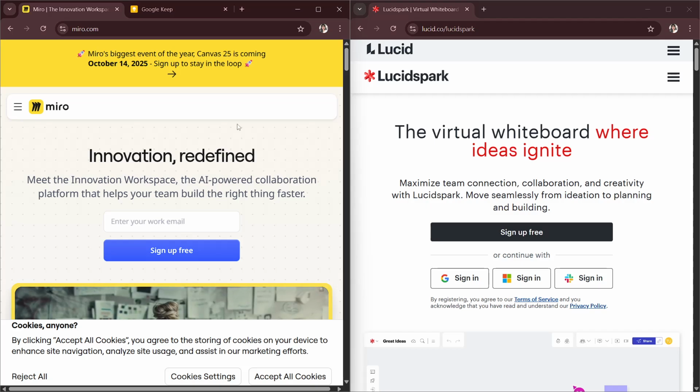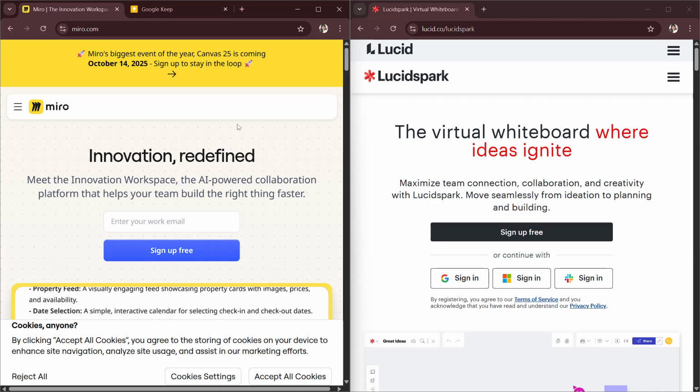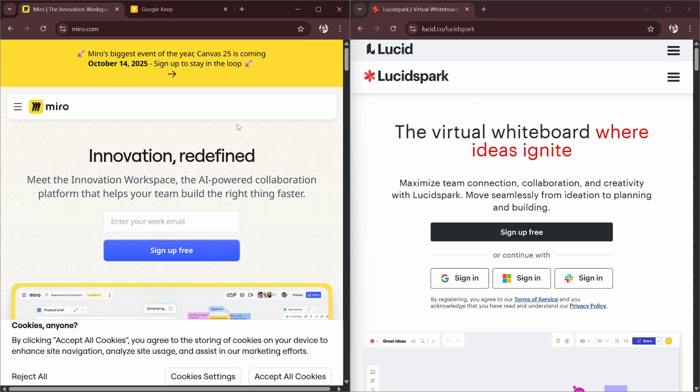Hello, in this video, we will be comparing Miro and LucidSpark. So these two digital whiteboard tools are competing closely in 2025. So Miro, it offers an expansive toolkit for teams to brainstorm, wireframe, mind map, and collaborate in real time. It's loaded with templates, integrations, and features that support both creative and technical planning across departments.